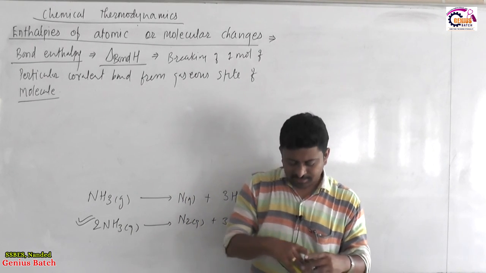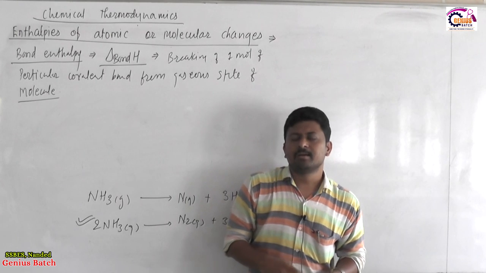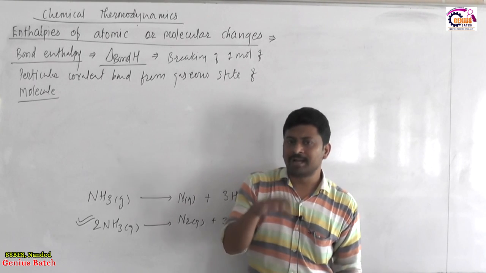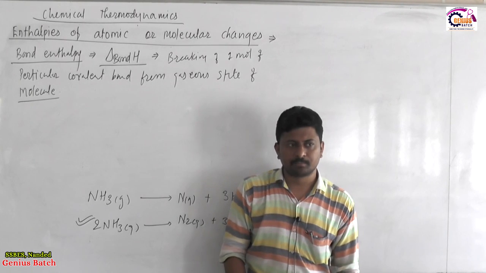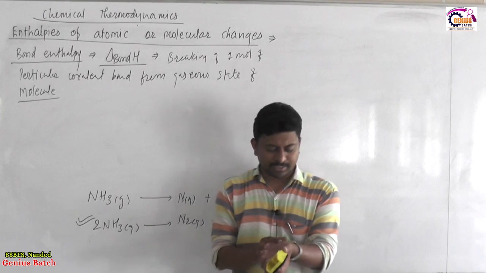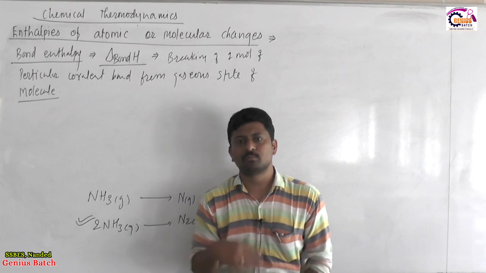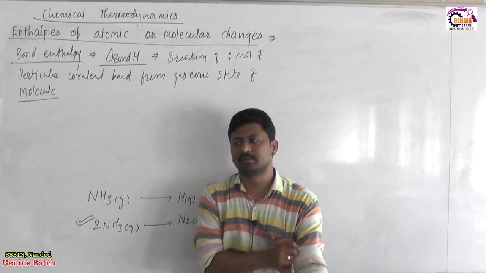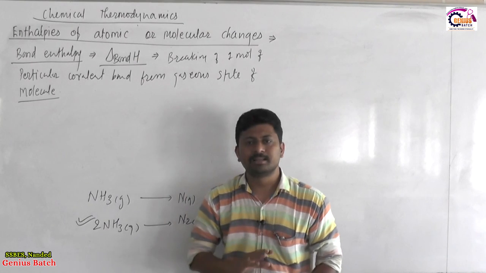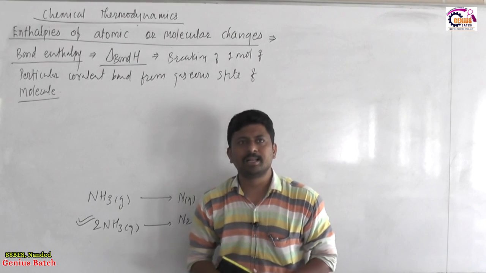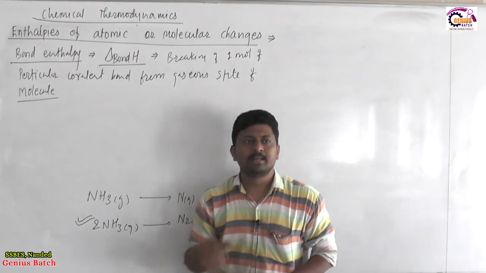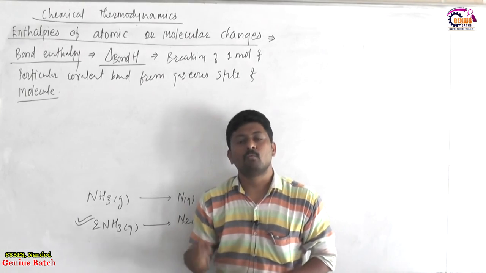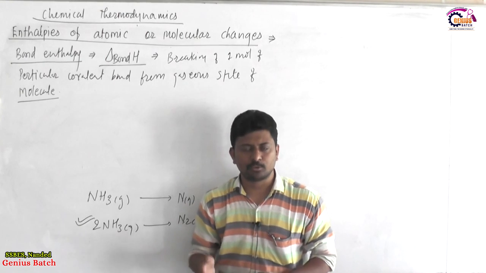Now in this case, we are not deciding how much matter should be used for measuring bond enthalpy. Whether the substrate amount is 1 mole, 2 moles, half a mole, 1/3 mole, 1/4, that is not related. What is related is that whatever the process of breaking conducted, in that process 1 mole of covalent bond should be broken.